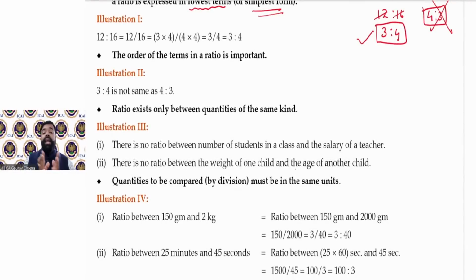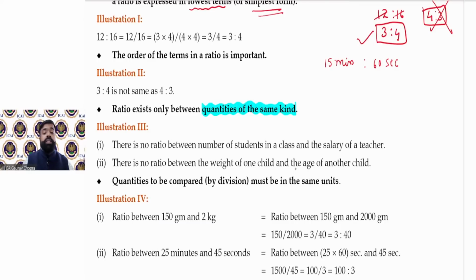Then the next point says ratio exists between quantities of the same kind. The quantity must be the same, that is, the unit of measurement must remain the same. Let's take one simple example. Let's say there are 15 minutes ratio 60 seconds. Now you have to simplify this. So you cannot write 15:60 as 1:4 because the units are different.